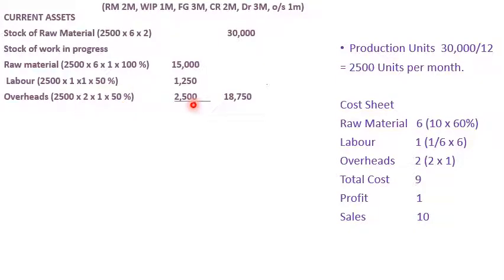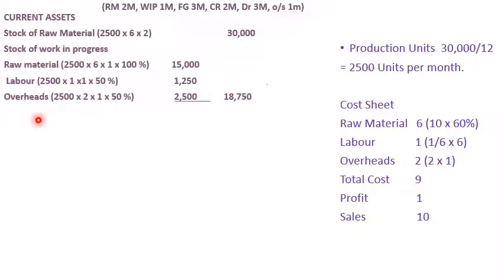So the amount comes to 2,500. Here we add up 15,000 plus 1,250 plus 2,500. The amount comes to 18,750, which is the stock of work in progress. In that stock of work in progress, we have to take in all the 3 units: the raw material, labor and the overheads.